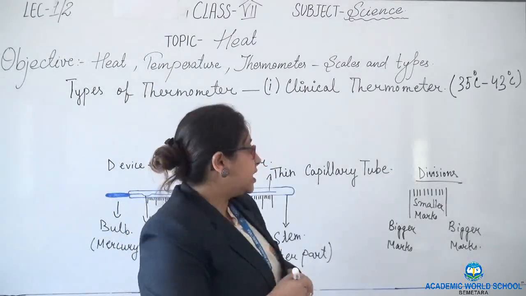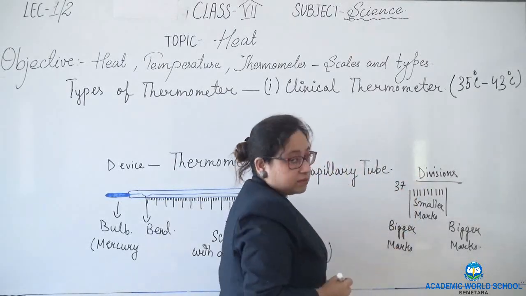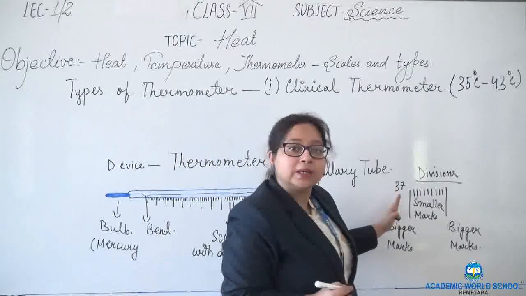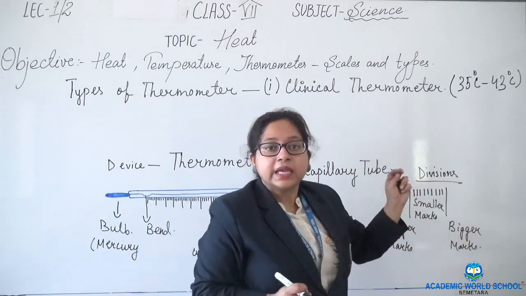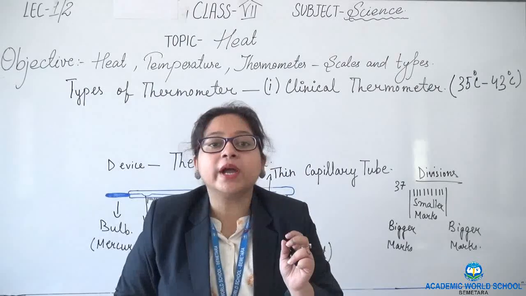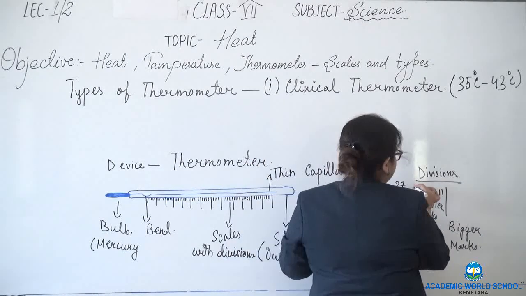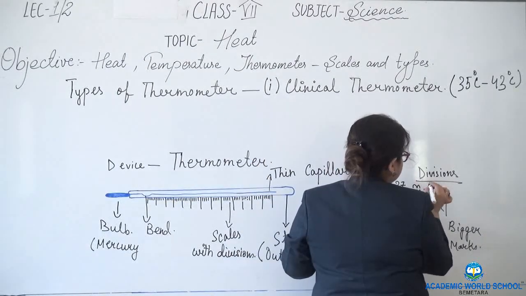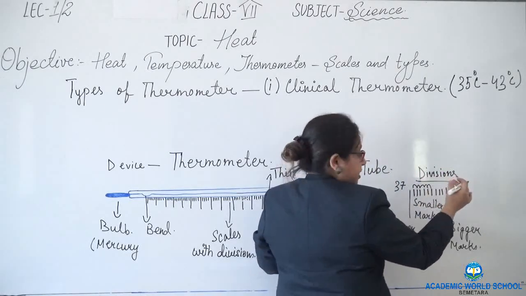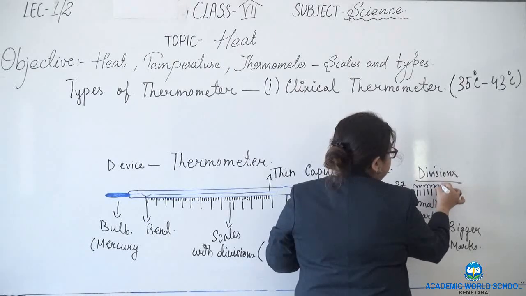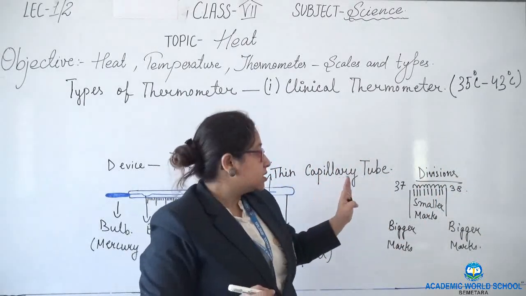Now suppose here it is written 37. This is my whole 37. In between we have 9 divisions. Each division is 0.1. So 0.1, next 0.2, 0.3, 0.4, 0.5, 0.6, increasing, then 0.7, 0.8, 0.9, and then we have 38.